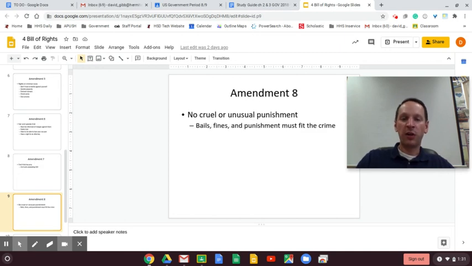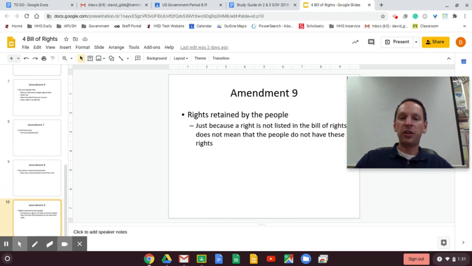The death penalty would fall under this. Excessive fines, bail. Again, if I steal a loaf of bread to feed my starving family and they chop off my hands, that would violate the Eighth Amendment. If I steal a loaf of bread to feed my starving family and they charge me $15 million bail, that's excessive. Ninth Amendment, I call it the just in case amendment.